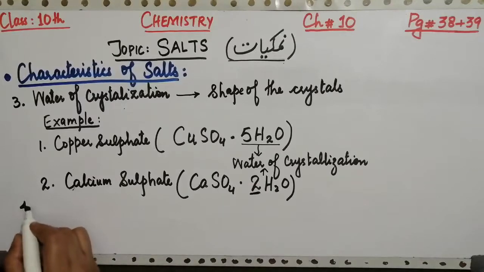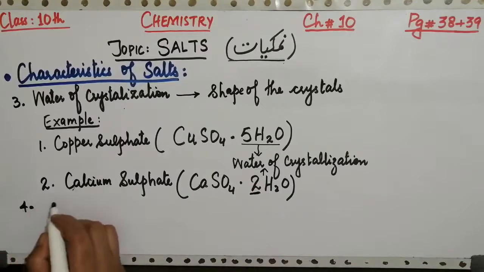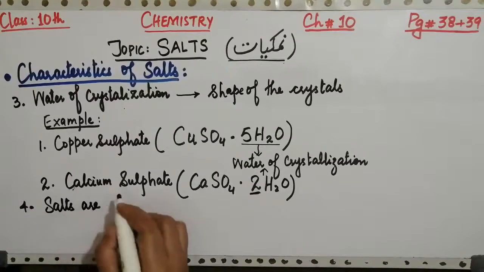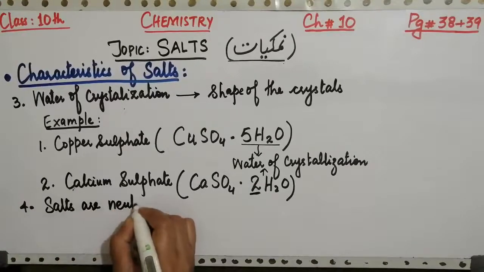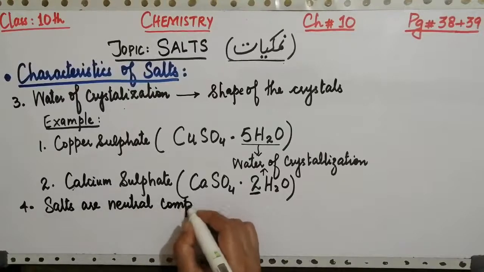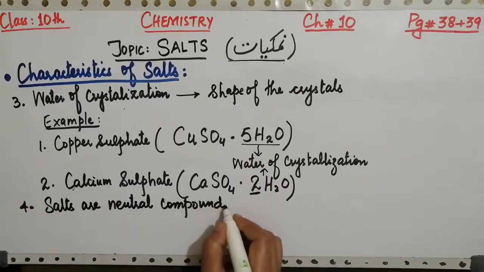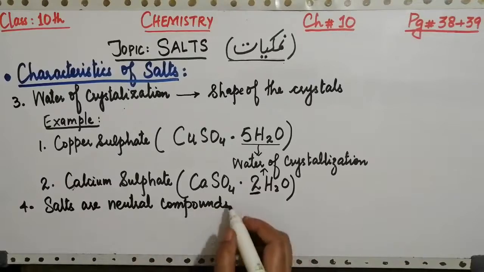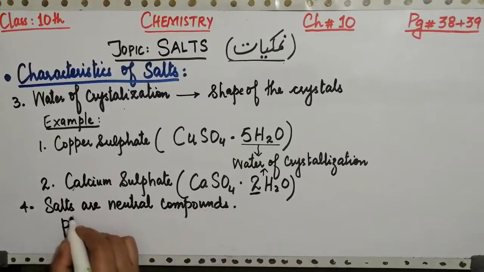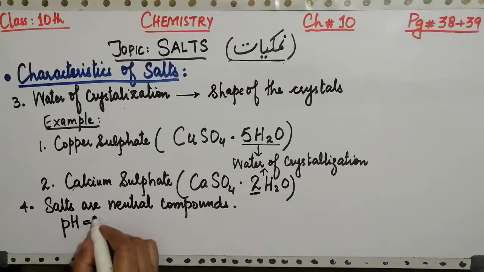Now the fourth property of salts is that salts are neutral compounds. There are many reasons why salts are neutral compounds. The first reason, which we know, is that the pH of salt is always 7.